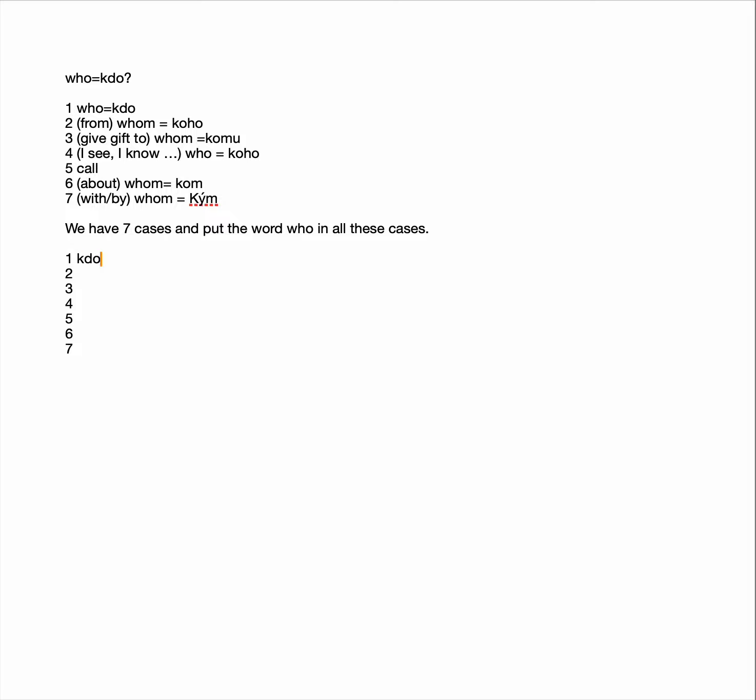So first is kdo, to say who. The second case is koho. The third one is komu. Then fourth one is koho. Fifth one is not relevant. Then sixth one is kom and seventh kim. So you need to remember these 7 words for who. And this is a question word for personal words in Czech, like personal pronouns, for example. And we talked about personal pronouns before. So I said how to say I, you, he, she, it, we, you, they. All right? But now let's talk about cases for them.